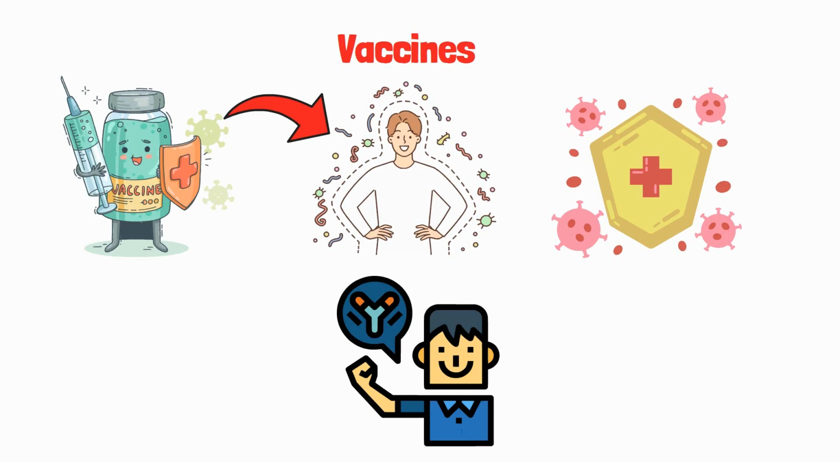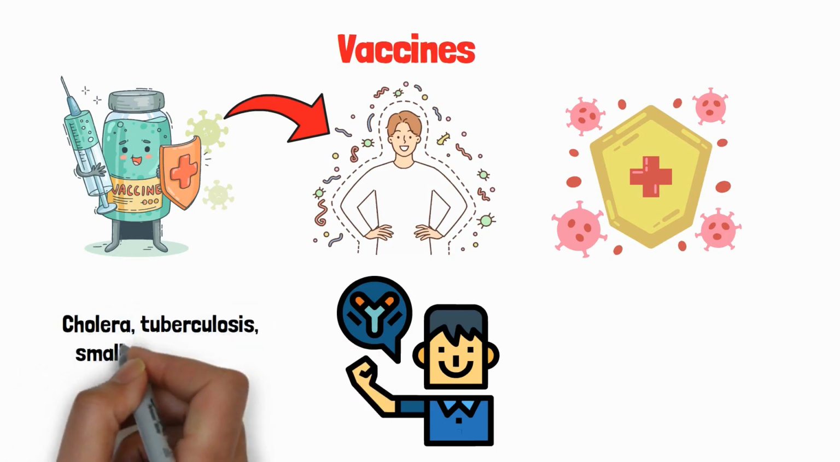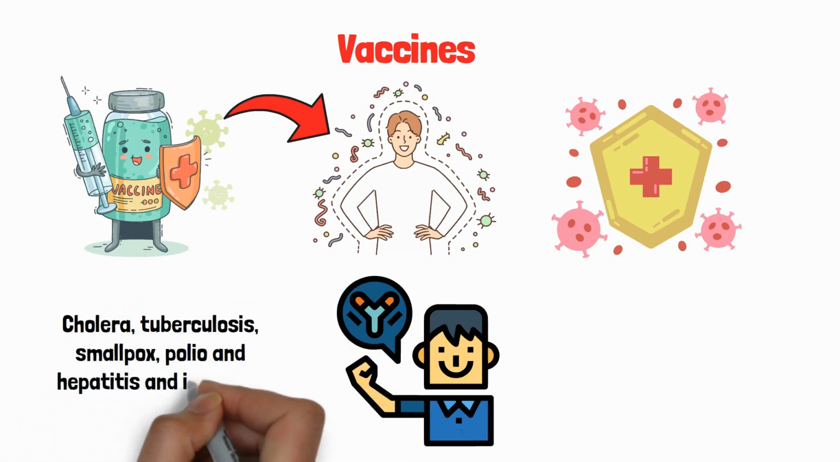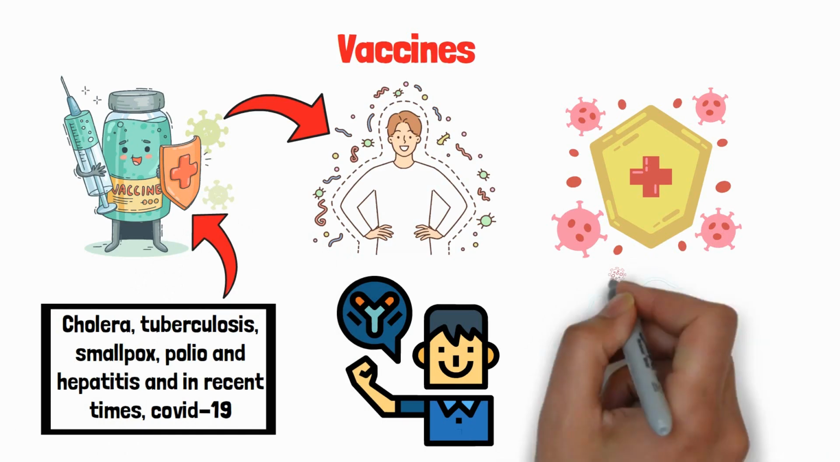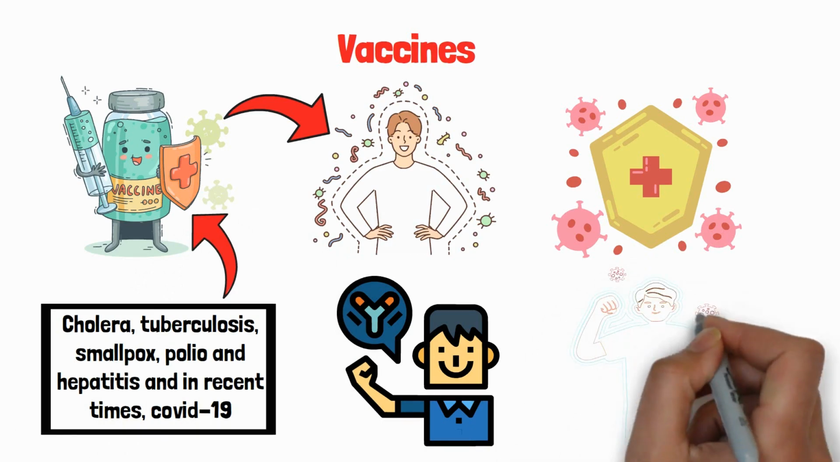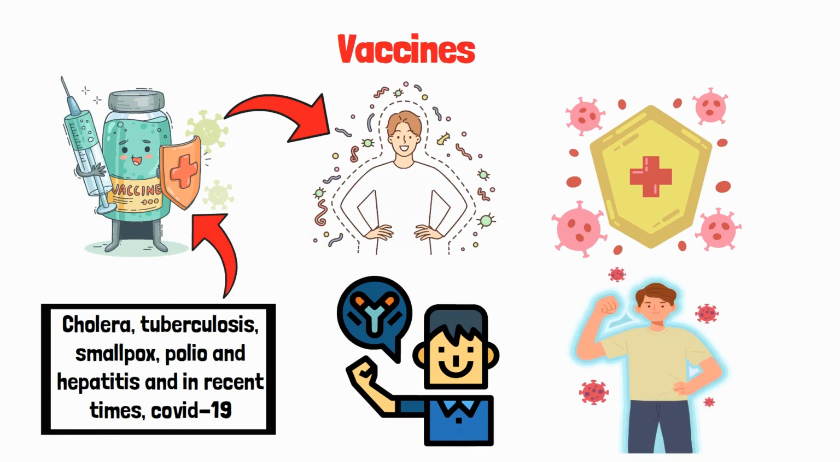Several diseases, including cholera, tuberculosis, smallpox, polio, and hepatitis, and in recent times, COVID-19, can be prevented by vaccination. These days, vaccines are made on a large scale from microbes to protect humans and other animals from several diseases.